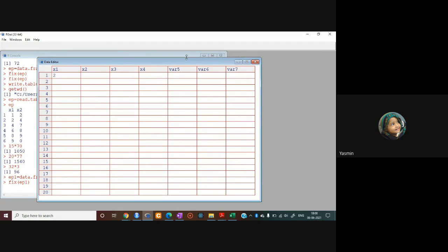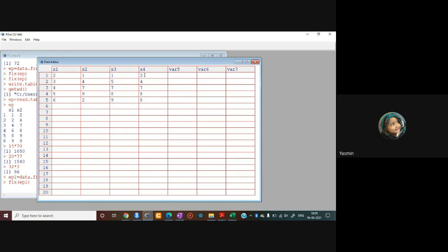I'm not going to write all 30 observations. For x1, I'll just write 4, 5. Then for x2, 1, 4, 9, 2. For x3, 5, 7, 8, 9. I'm just entering random numbers, 4, 7, 8.